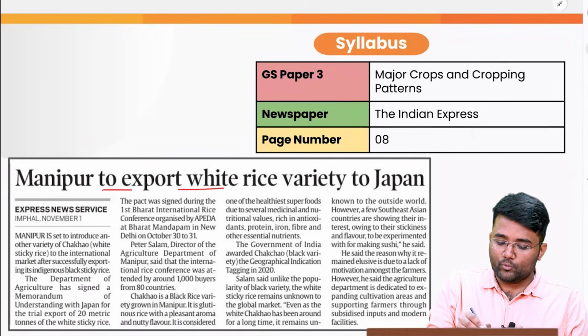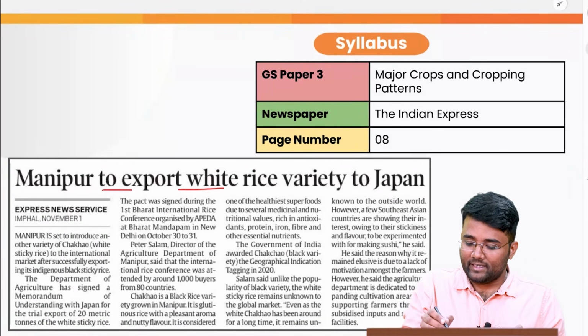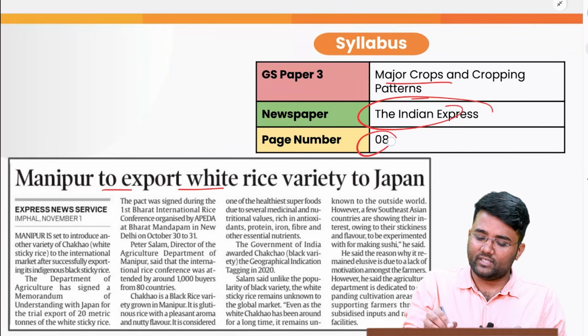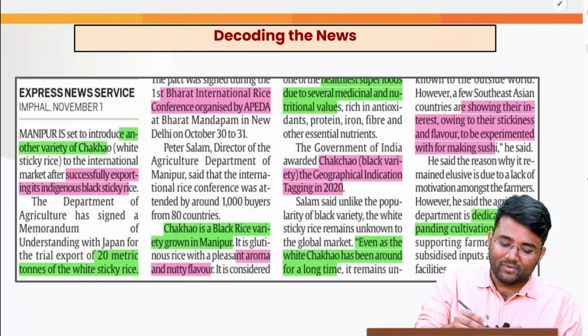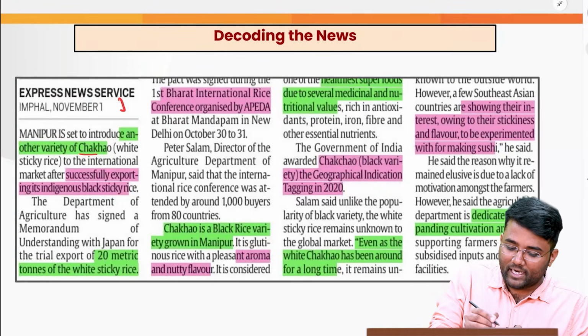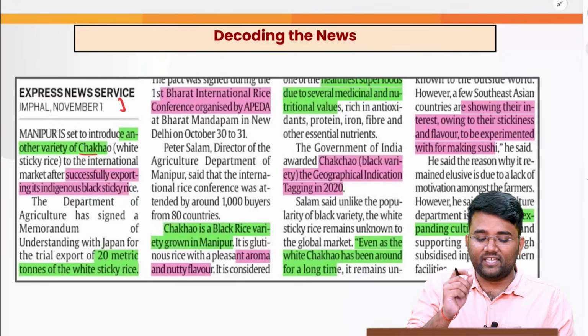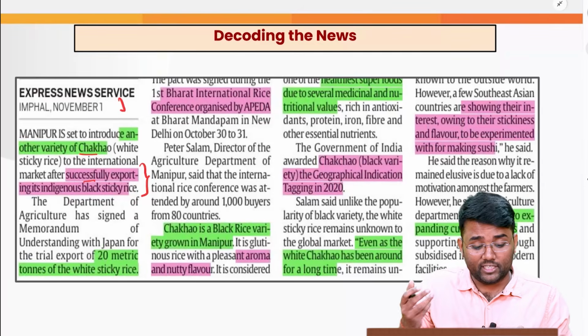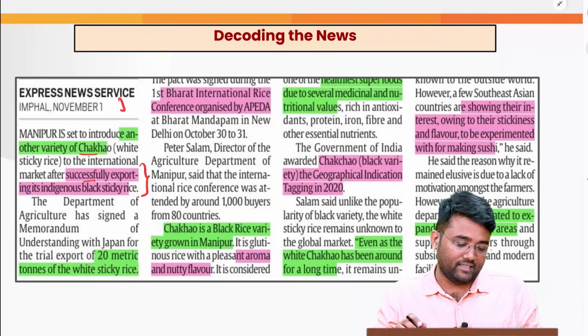Next topic is Manipur to export white rice variety to Japan. This is related to your GS paper 3, major crops and cropping pattern, and this has appeared in today's Indian Express, page number 8. So Manipur is set to introduce another variety of chakho, which is a white sticky rice, to the international market after successfully exporting the indigenous black sticky rice.